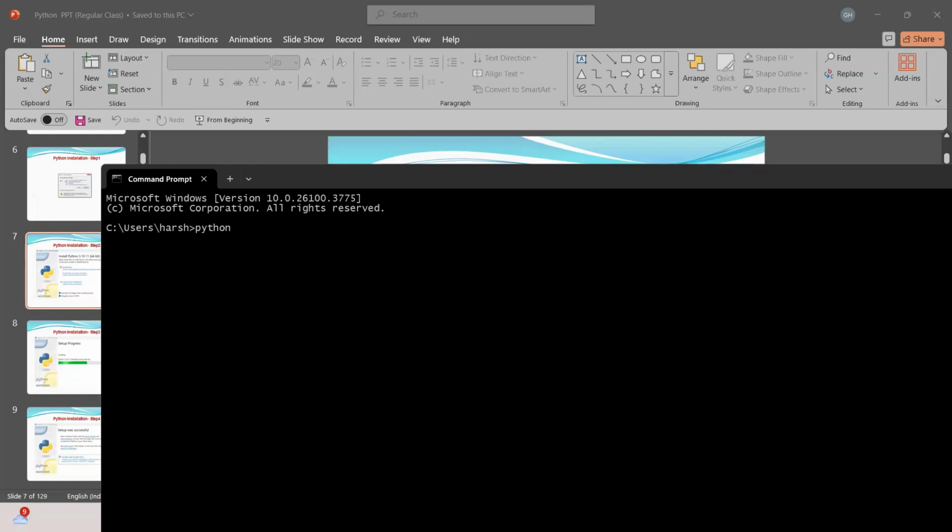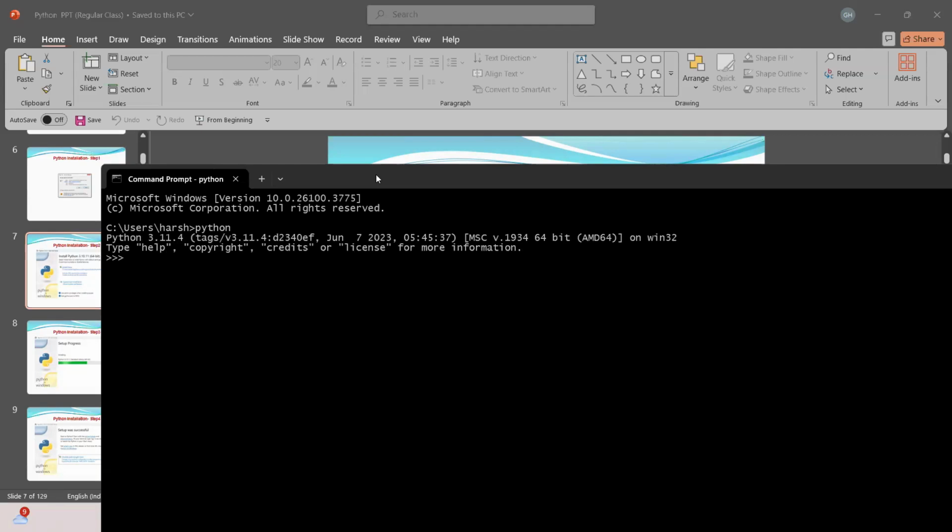But for these commands to be identified by Windows or any other place, we have to set the path. Then only Windows is going to identify that this command is a Python command. I want to connect to the Python shell, for example. You can use this command. Press enter. See, I connected to the Python shell. If you don't set the path, this command is not recognized by the operating system.